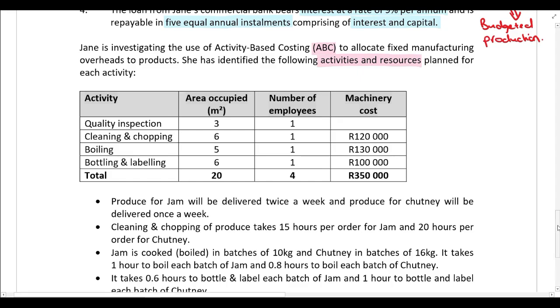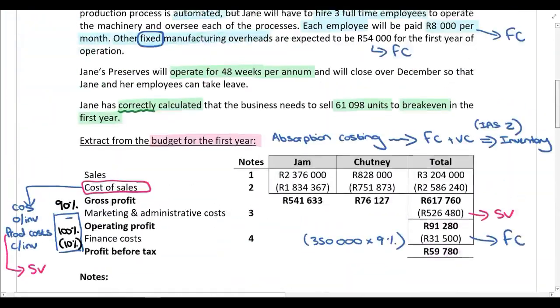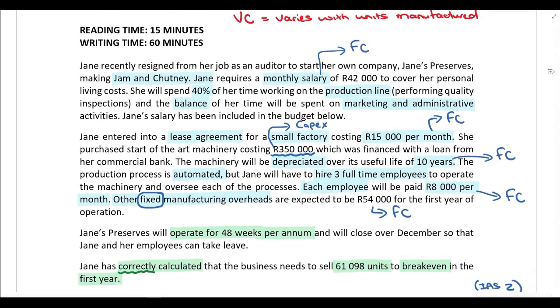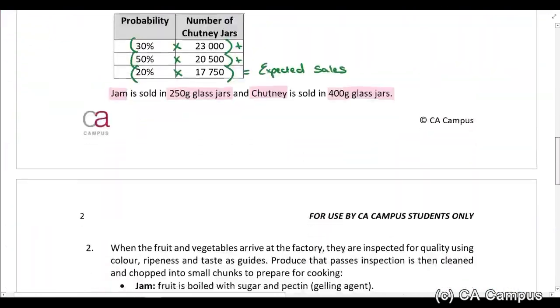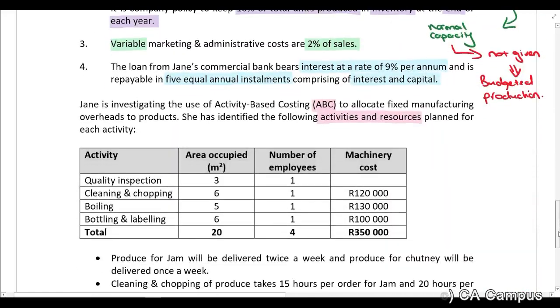There's 1 on quality inspection, 1 on cleaning and chopping, 1 on boiling, and 1 on bottling and labeling. Now, if you just go back to the previous page, I specifically told you that Jane is going to spend 40% of her time working on the production line, performing quality inspections. So the 1 employee over here that's working on quality inspection is obviously Jane.